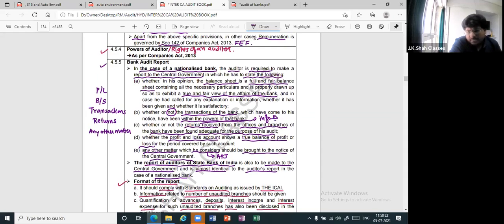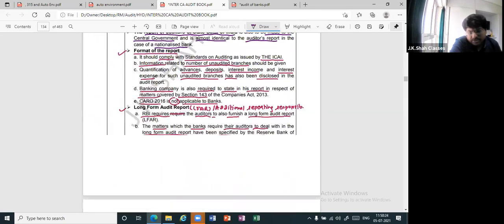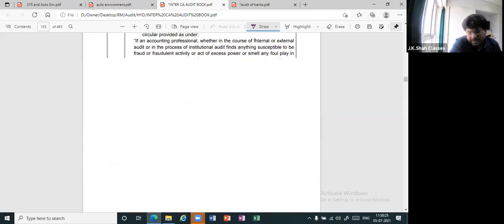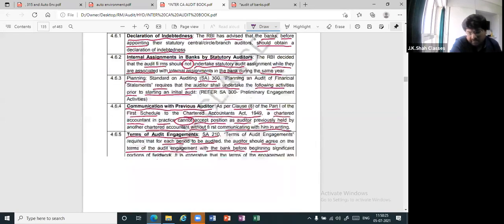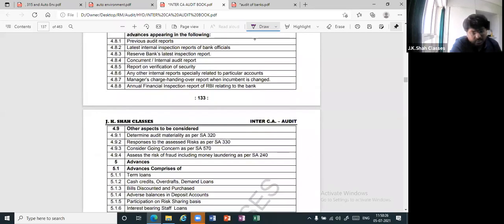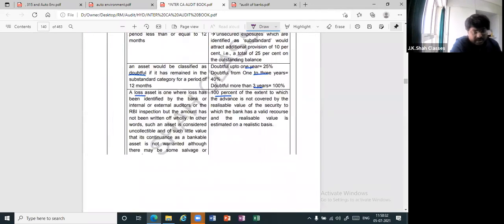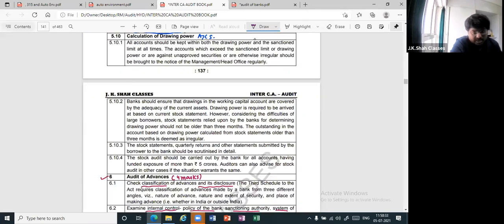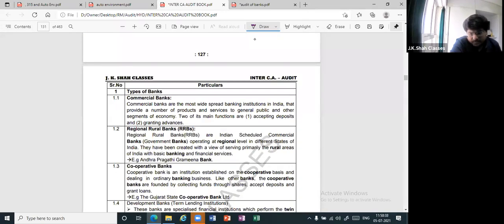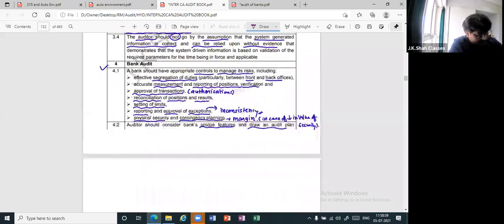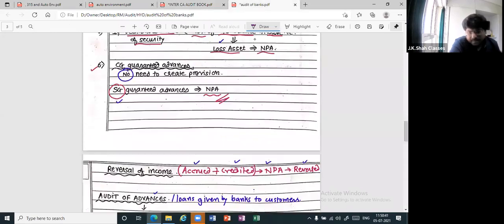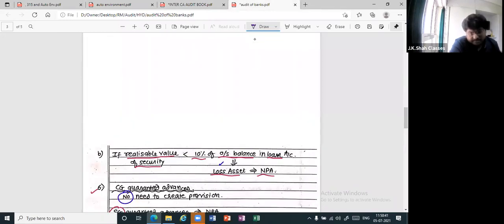Come on, you're all done. This is what you have, which is the audit of banks. Nothing more than this. Whatever is remaining will be covered in the banking accounts chapter, which will come in advanced accounts. I hope this much was more than enough. Now what are the important questions? Just come to this audit of banks. I'll tell you what is mostly asked in the exam.